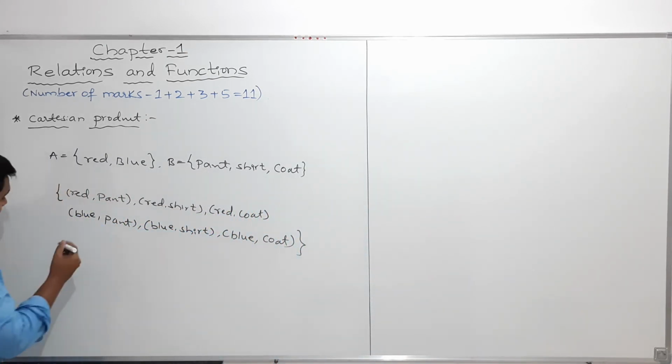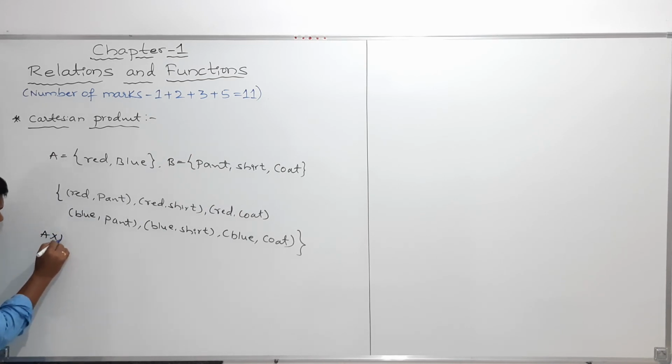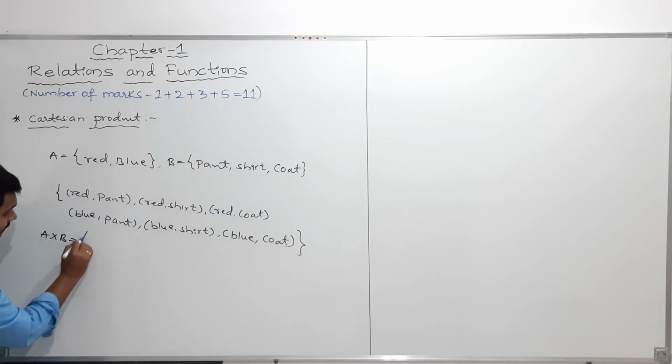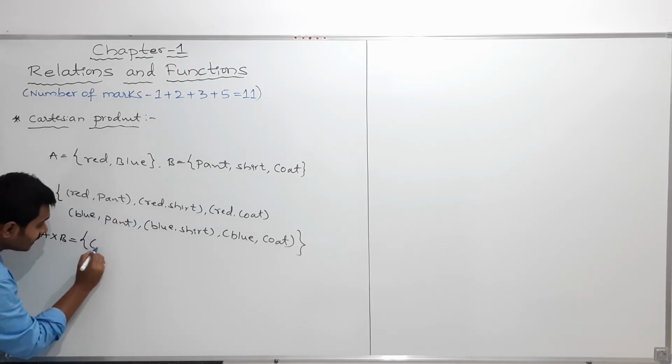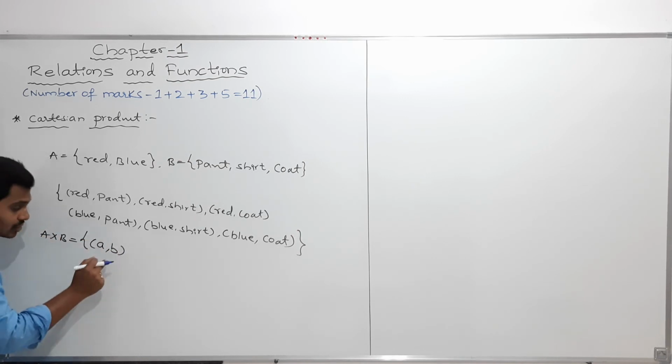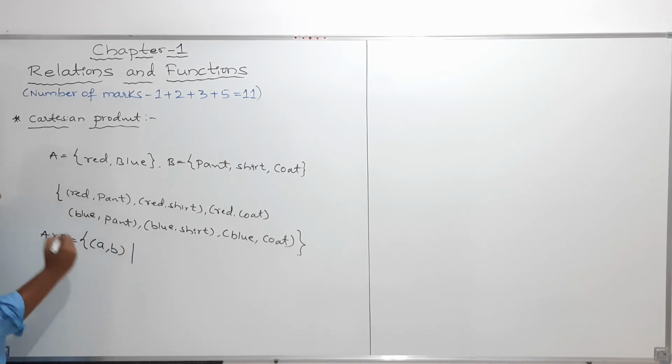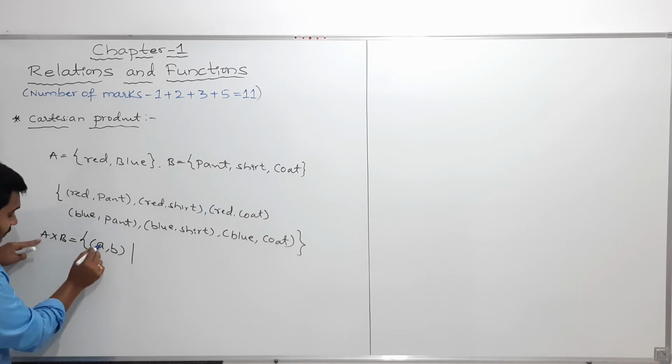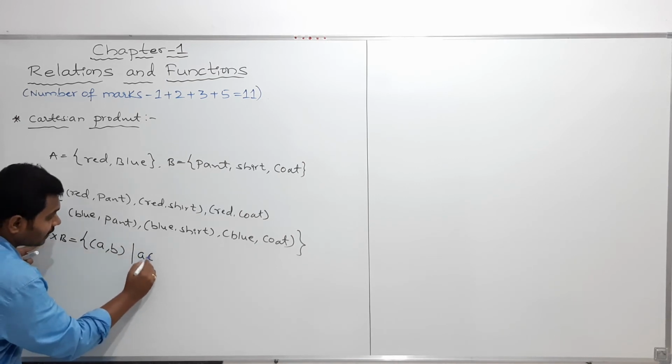If A and B are non-empty sets, then the Cartesian product is the collection of all possible ordered pairs such that the first element is taken from the first set.